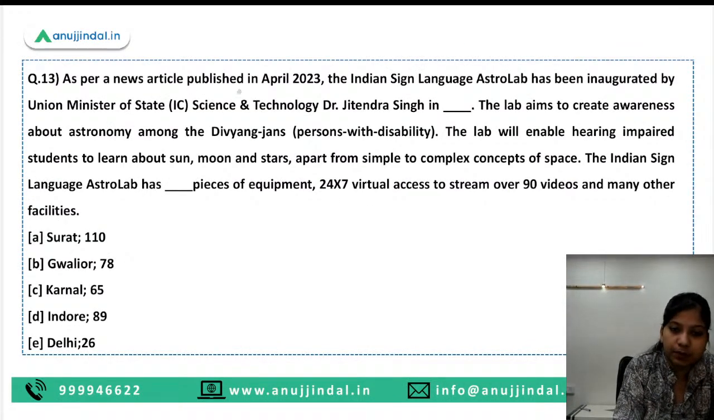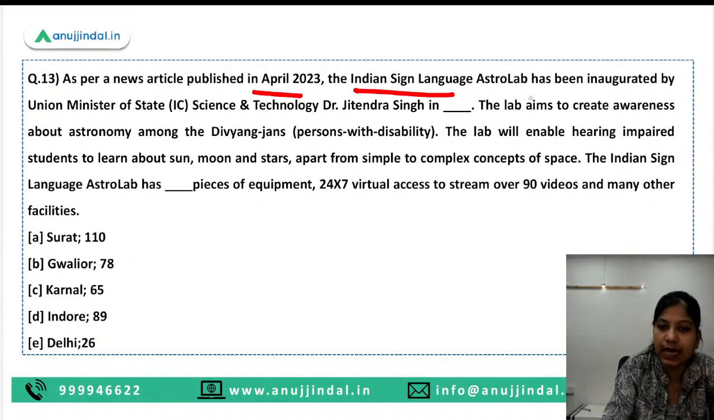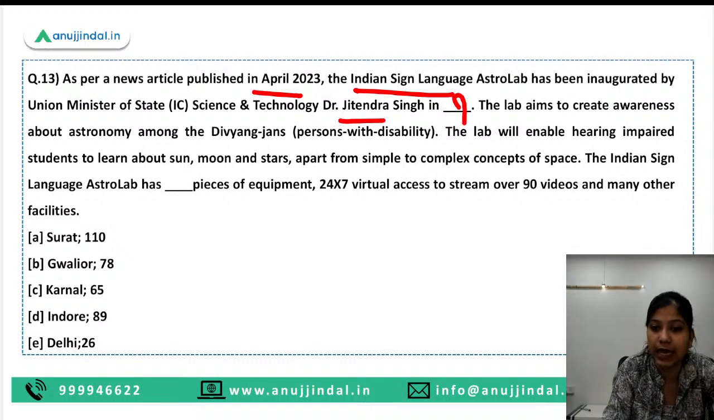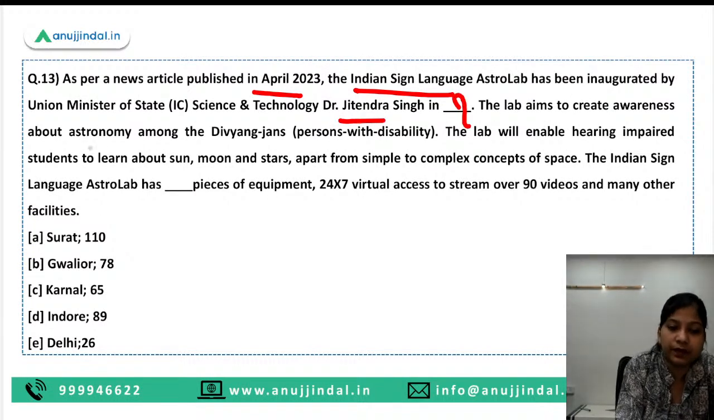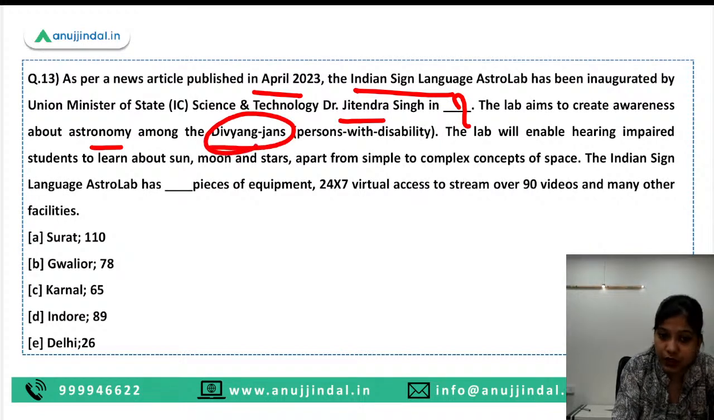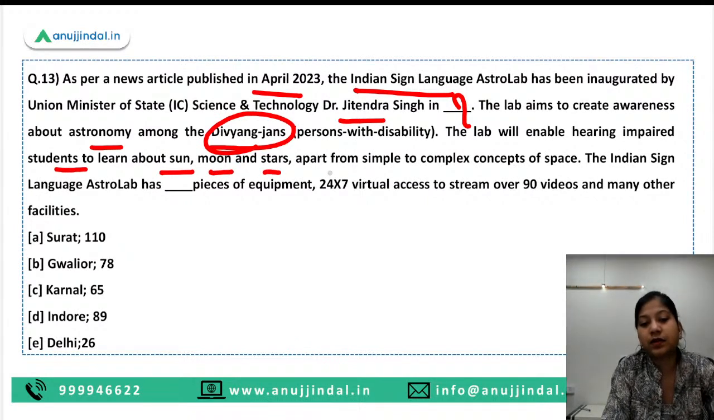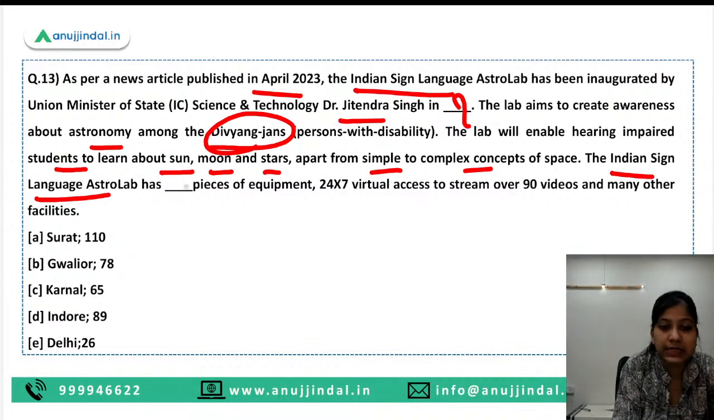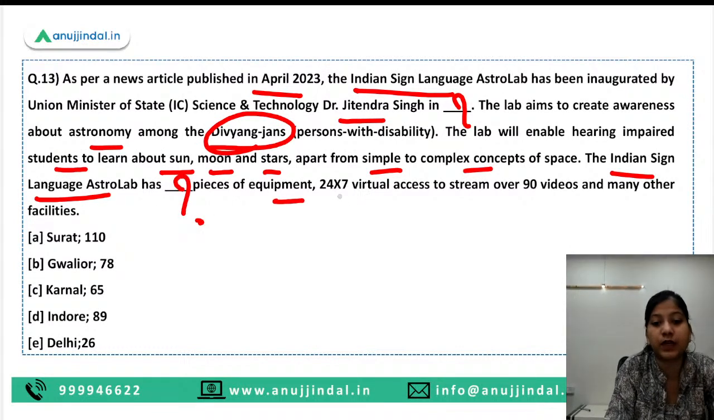As per a news article published in April 2023, the Indian Science Language Astrolab has been inaugurated by the Union Minister of State for Science and Tech, Dr. Jitendra Singh, in Dash. The lab aims to create awareness about astronomy among the Divyangjans. The lab will enable hearing impaired students to learn about sun, moon, stars, apart from the simple to complex concepts of space. The Indian Science Language Astrolab has dash pieces of equipment, 24/7, virtual access to stream over 90 videos